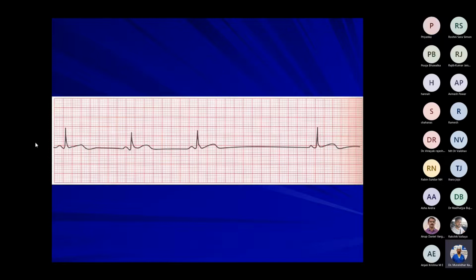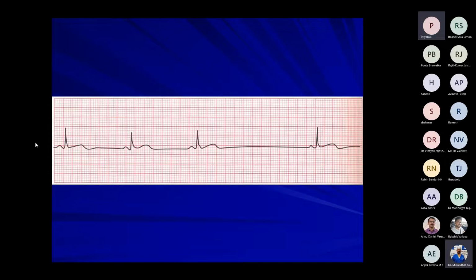Usually you can say narrow or broad. That should be enough. And then go to ST. ST segment is sloping, sir. Okay. And T wave is upright. T waves are normal. Upright.